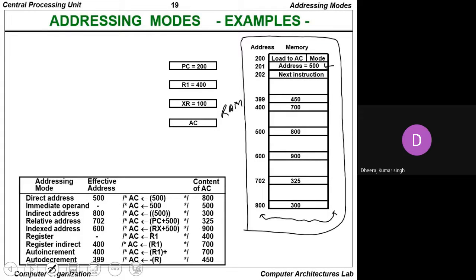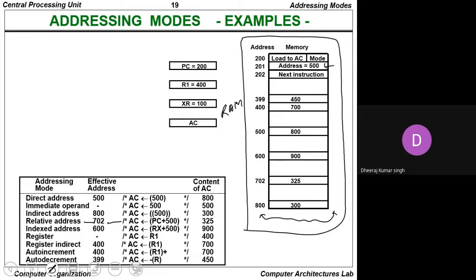Next is the indirect address, where the effective address equals 800. The accumulator contains the address 500, and the content present at 500 is 300. For the relative address we have to use the formula: the relative address is 702, and the accumulator value is PC plus 500. So PC plus 500 gives 702, and the content present at 702 is 325.